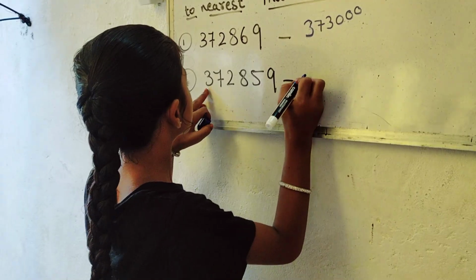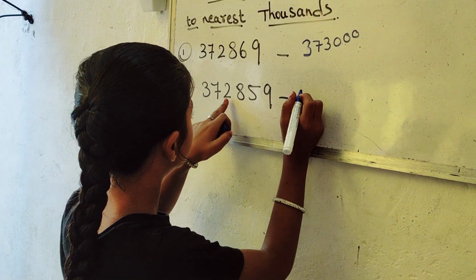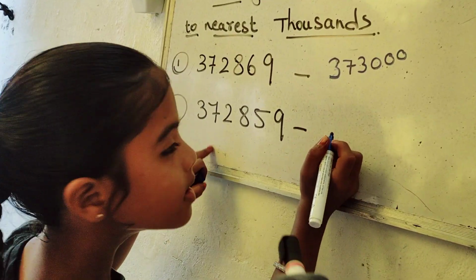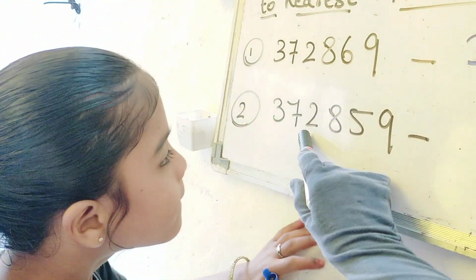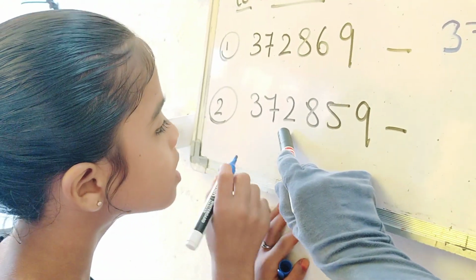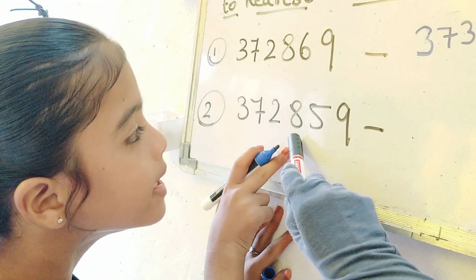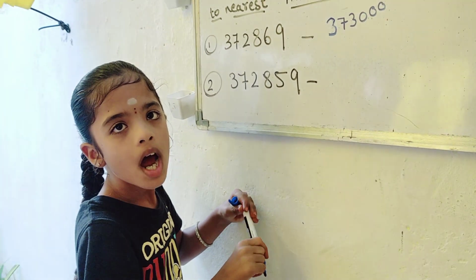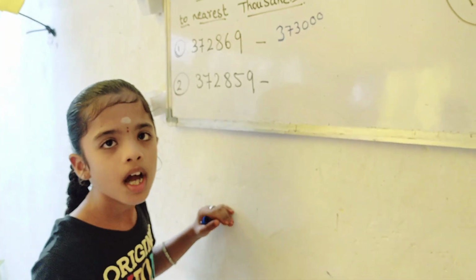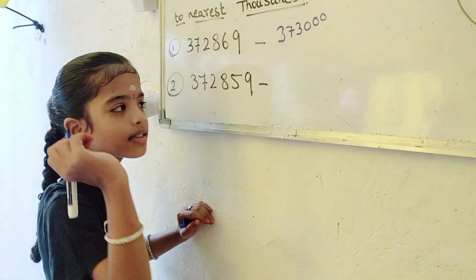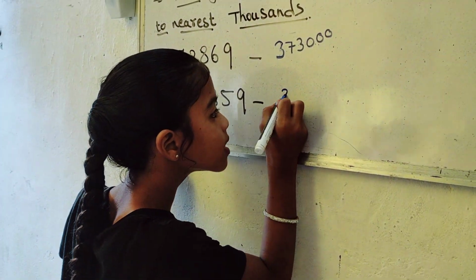Do the next one. I'll not help. Let Samyukta do it. So, beta, which digit? Nearest 1,000. So this is our thousands place. Number 4. Okay. So you have to look at the number on its right. So what is there on the right? 8. More than 5 or less than 5? More than 5. So round up or round down? Round up. Okay, do it then. Write little big.